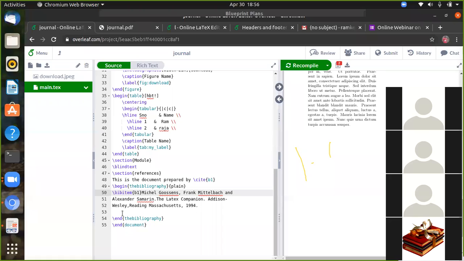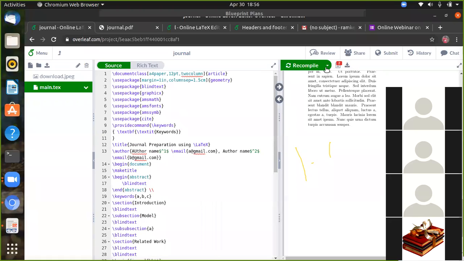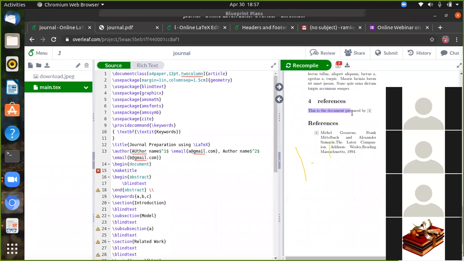Now end bibliography. Now we can recompile this. Here you can see references: this document prepared by one. That one is your author details.